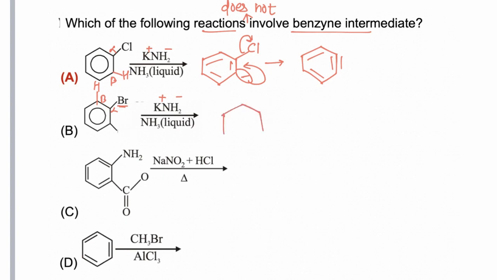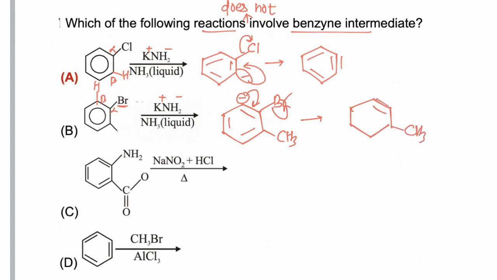In this case hydrogen is removed from the beta position via formation of a carbanion intermediate. This intermediate is formed, now the electrons shift, and Br negative ion is removed. So this reaction also involves formation of a benzyne intermediate.